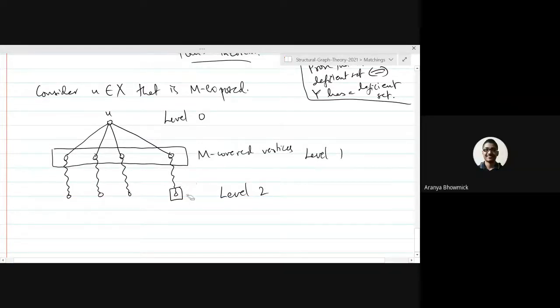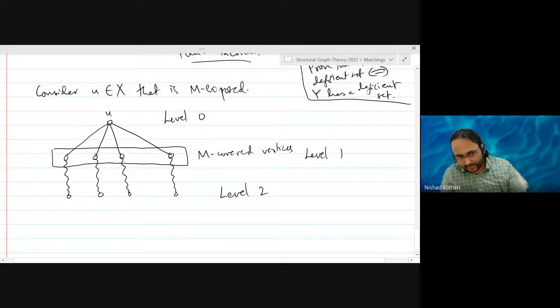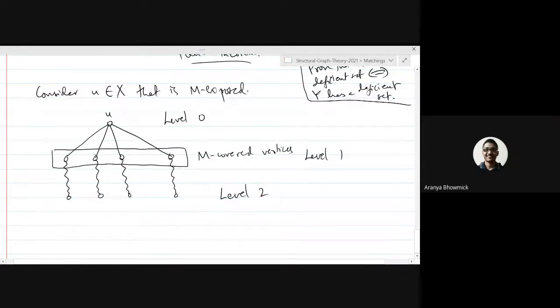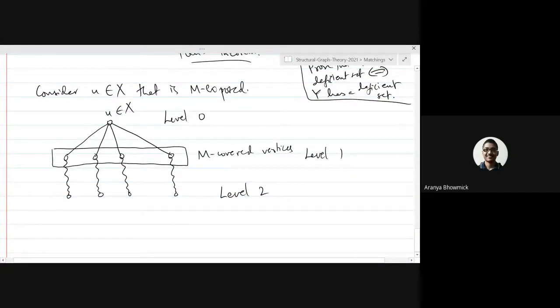Okay. The only M exposed vertex will be actually the vertex u in our discussion. The graph may have more M exposed vertices, but in the discussion we are doing right now, all the vertices we will find by this tree will actually be M covered vertices. Okay. So u is in X, and this is so because otherwise we have an M augmenting path, which can't be the case.